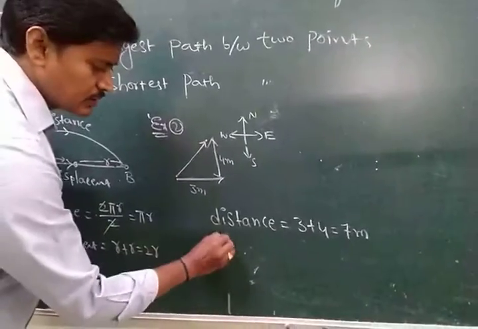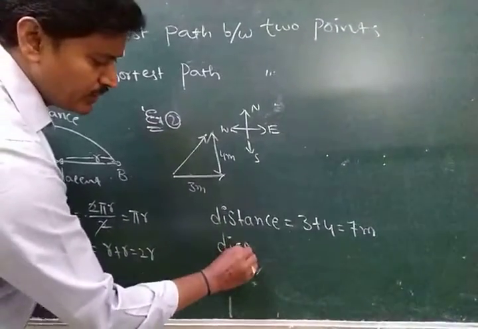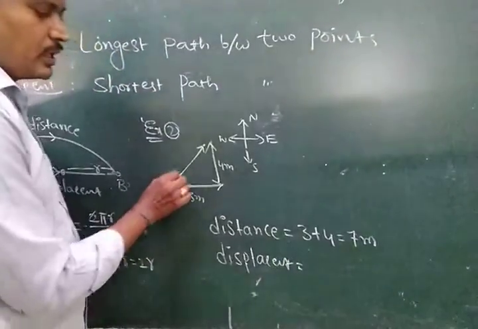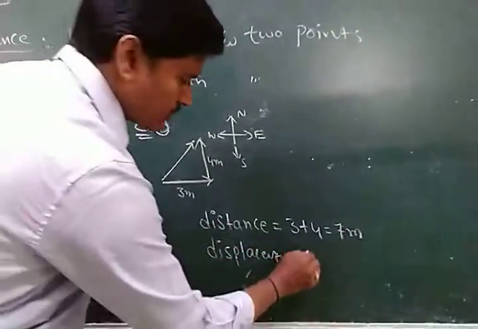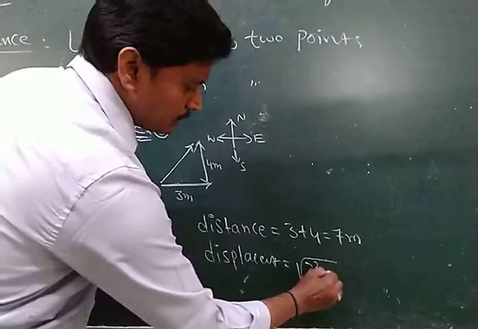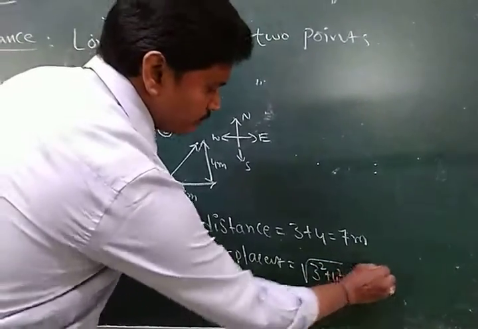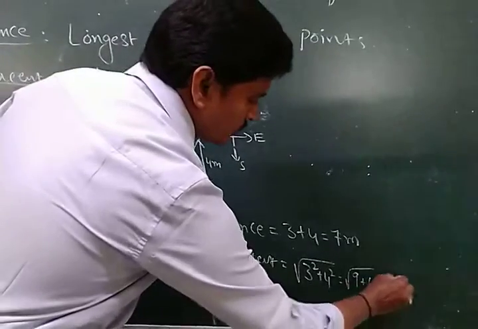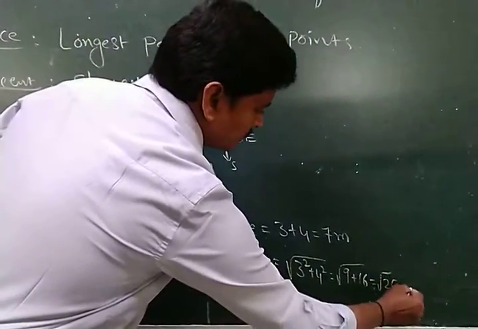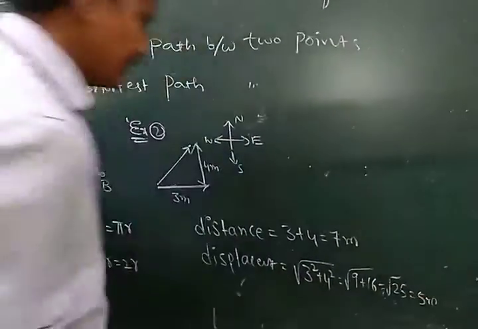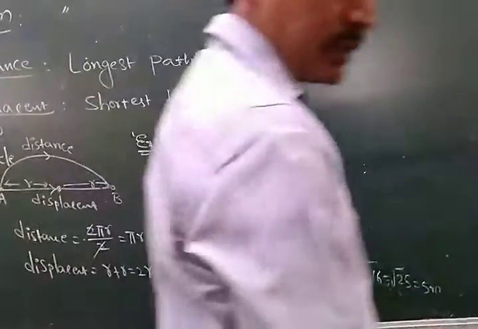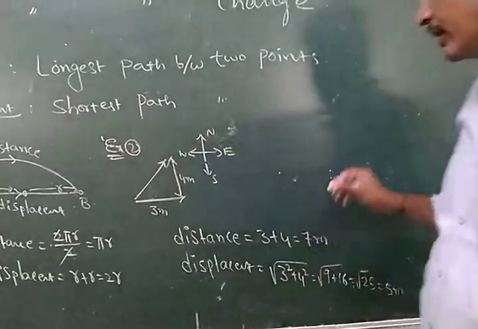Displacement is the hypotenuse, therefore square root of 3 squared plus 4 squared, that is 9 plus 16, root over 25, equal to 5 meters. This is the distance and displacement in the second example.